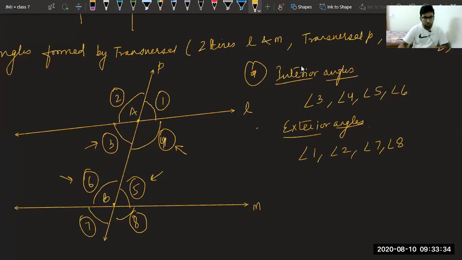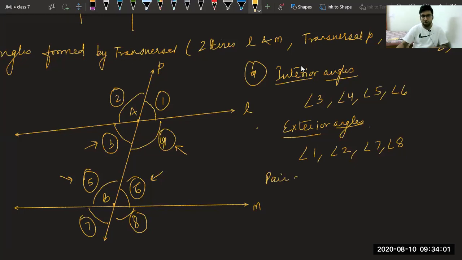Okay, one more thing. Let me draw it according to the book only. Book has taken this as 5 and 6. Let me correct it so that it will be easy for you to compare with the book also. Book has taken this as 5 and this as 6. Mine was also correct, but I just want to make it the same as the book. Okay. Now, the third type of angle is known as a pair of corresponding angles.